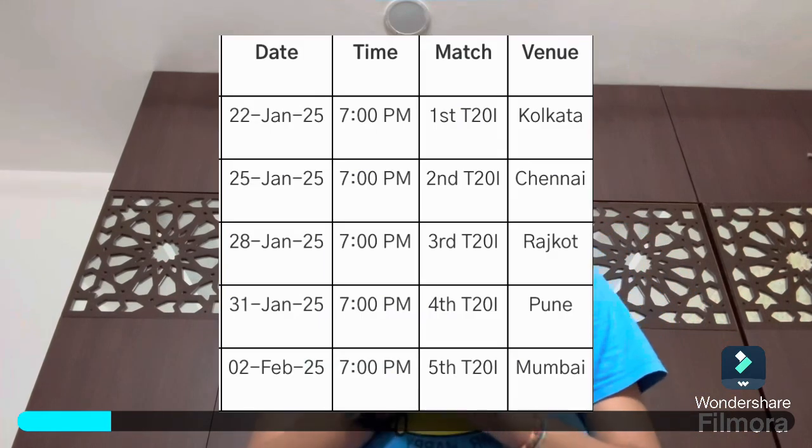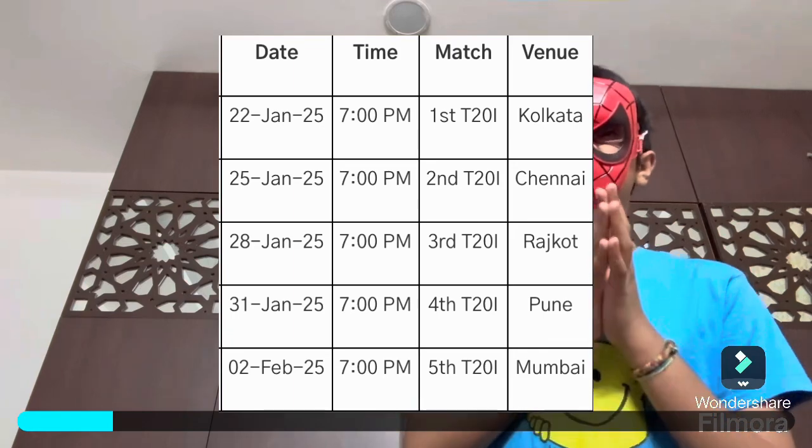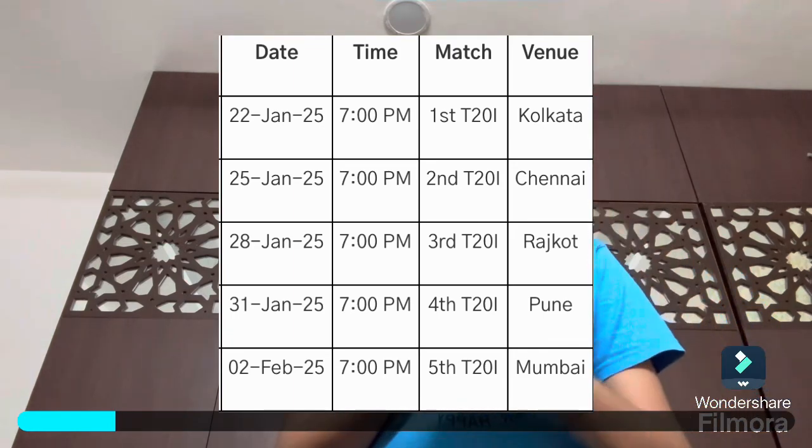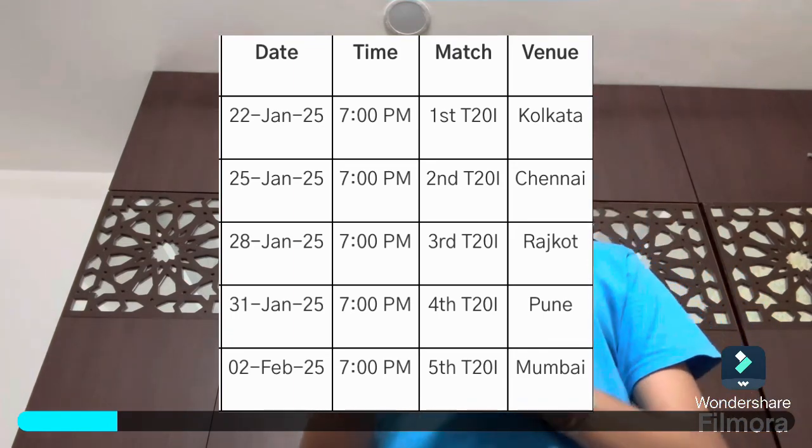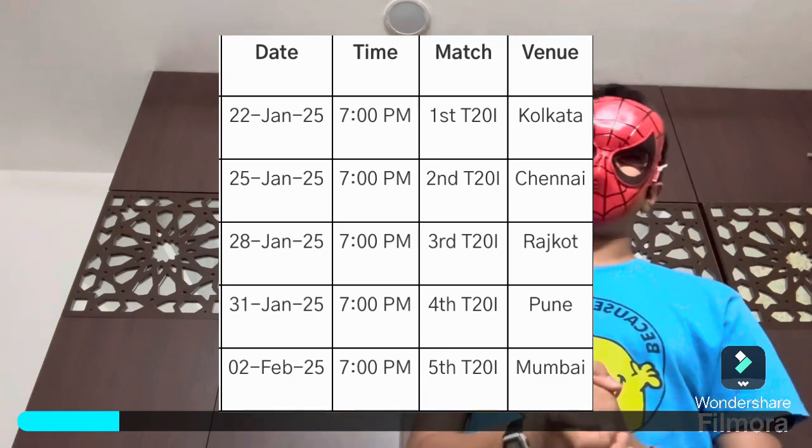So now let's get into the fixture schedule. So the fixture schedule will be between 22nd January 2025 and February 2nd, 2025. Well, there are 5 different stadiums obviously, and they will be Kolkata, Chennai, Rajkot, Pune, Mumbai in the order respectively.